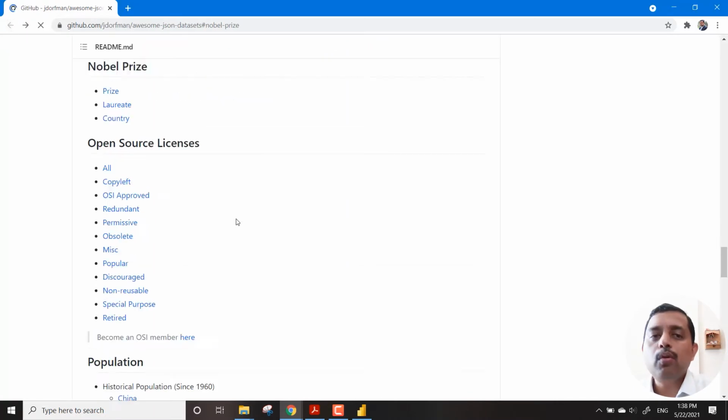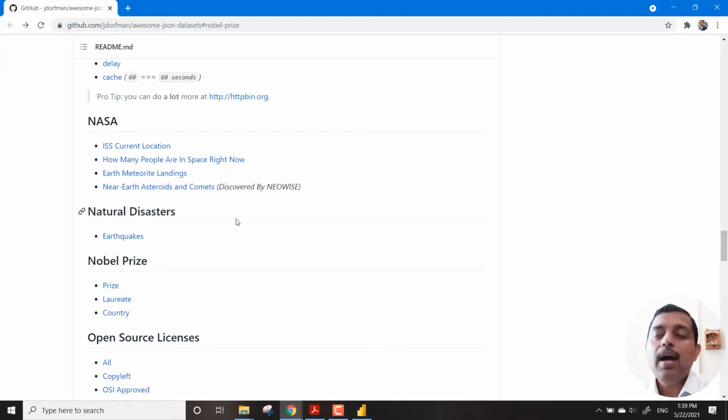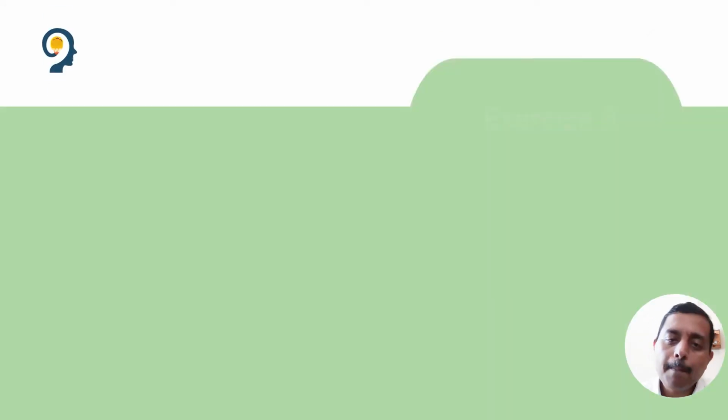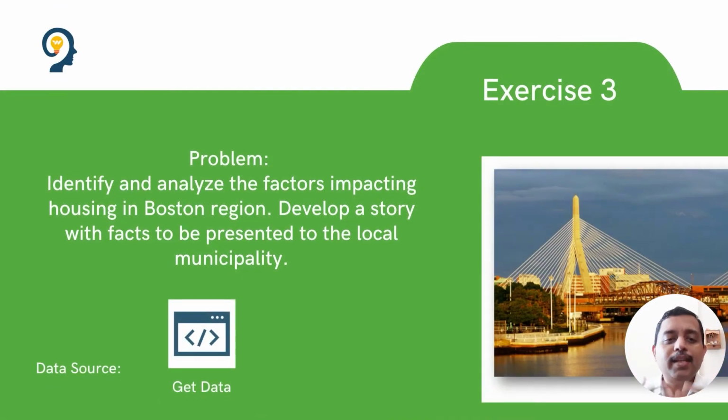But this is just to show you what kind of data I'm talking about in terms of performing the assignments. Take up the challenge, do it. Connect with us in case you have any issues. Exercise number 2 done. Exercise number 3 goes a bit complicated.